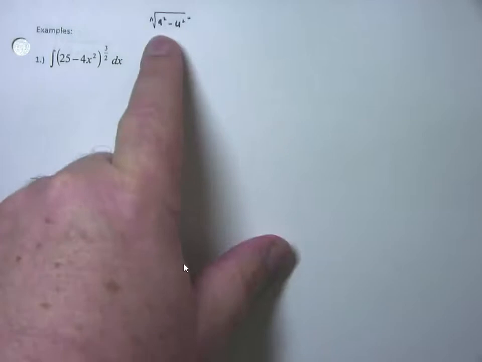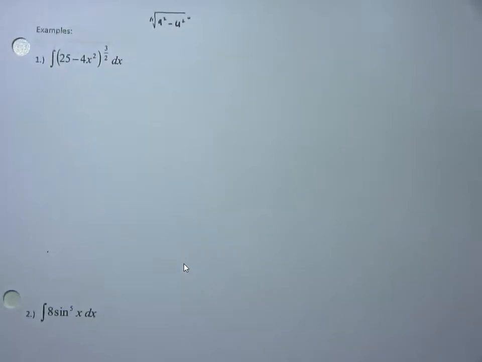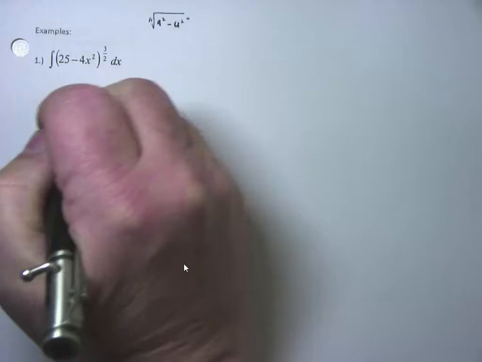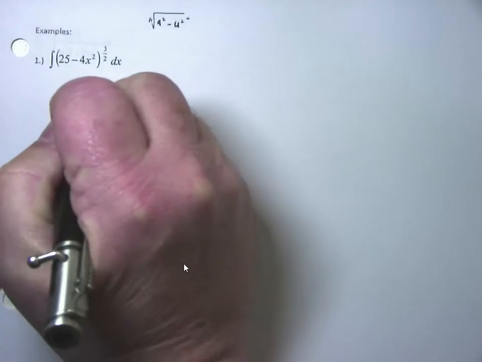So it's in this format. So that's where I start. Before I start looking for formulas, I'm going to convert this into what the tables are going to look like. So here, I see that the a squared is going to be 25.